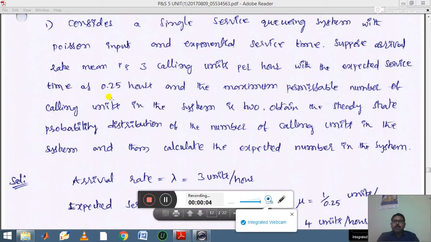Yes, welcome back. First example on the M/M/1/N FIFO model. Consider a single service queuing system with Poisson input and exponential service time.